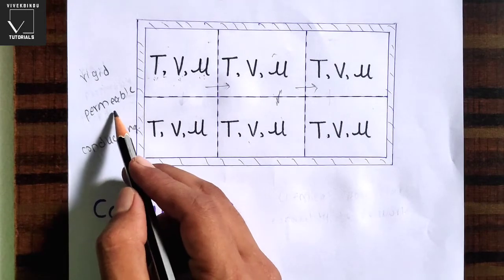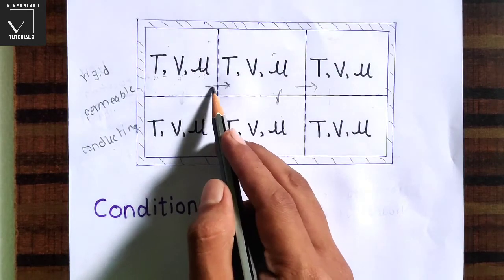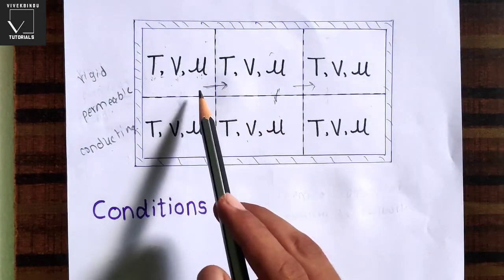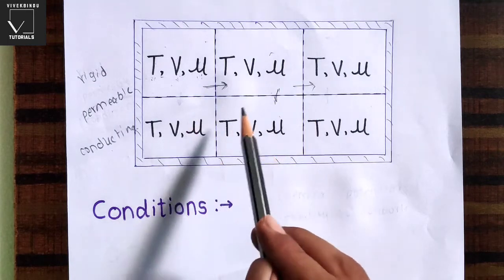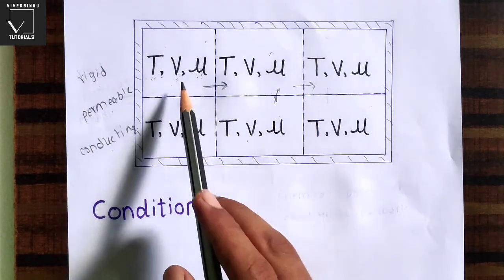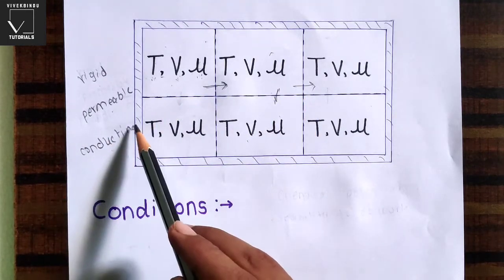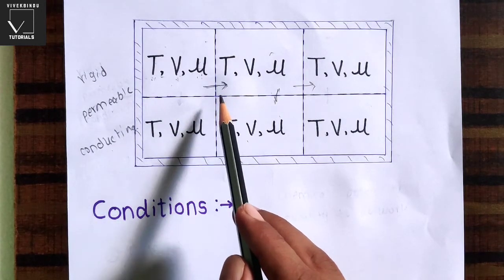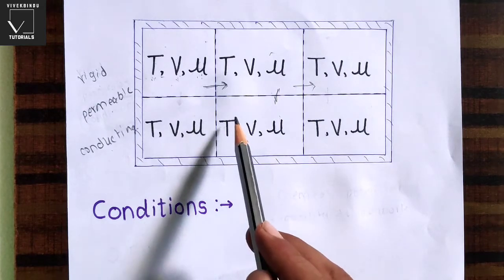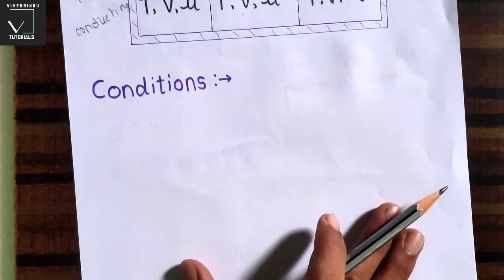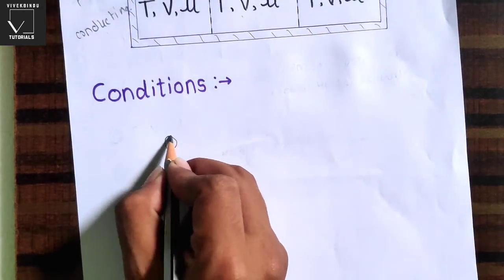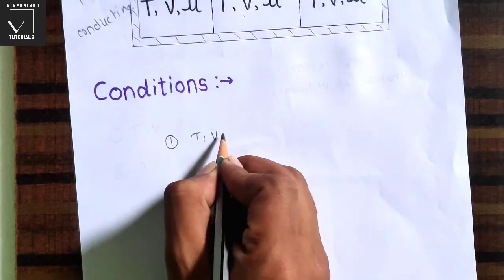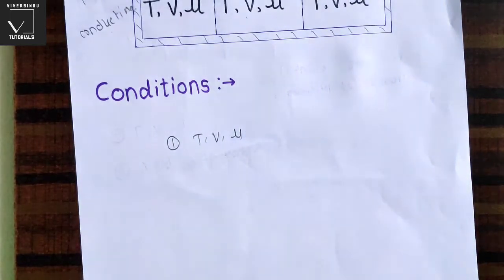Here the wall is permeable, so it will allow the particles to pass through it. So there will be transfer of particles between the systems and also temperature because the wall is conducting. So the temperature will flow from higher body to lower body until equilibrium is obtained.